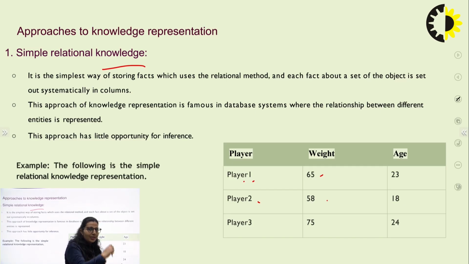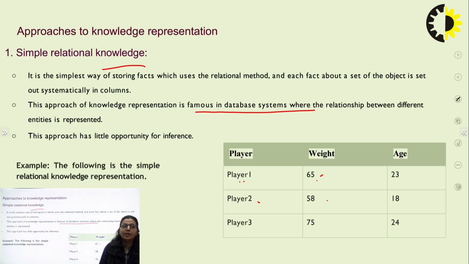So this is a systematic relation, like what is the relation of player and 65? 65 is the weight of player 1. This approach is famously used in database systems, where the relations between different entities are represented as we have represented here. This approach has little opportunity for inference, not all.